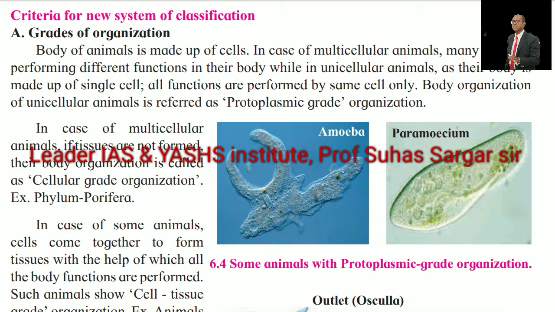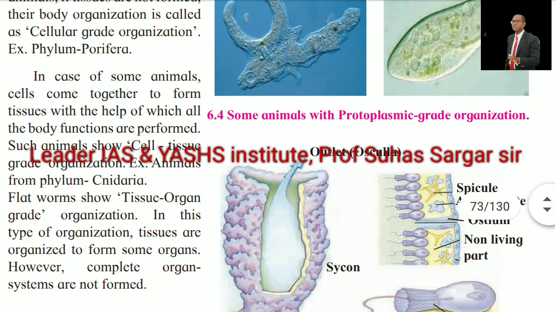Criterion for the new system of classification: the grades of organization. The body of animals is made up of cells. In multicellular animals, many cells perform different functions in the body, while in unicellular animals, as the body is made up of a single cell, all functions are performed by the same cell only. Body organization of unicellular animals is referred to as protoplasmic grade organization. In multicellular animals, if tissues are not formed, their body organization is called cellular grade organization. Example, phylum Porifera.